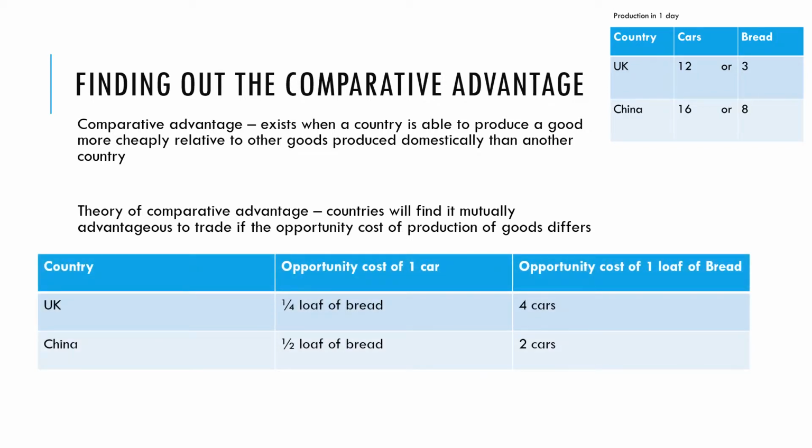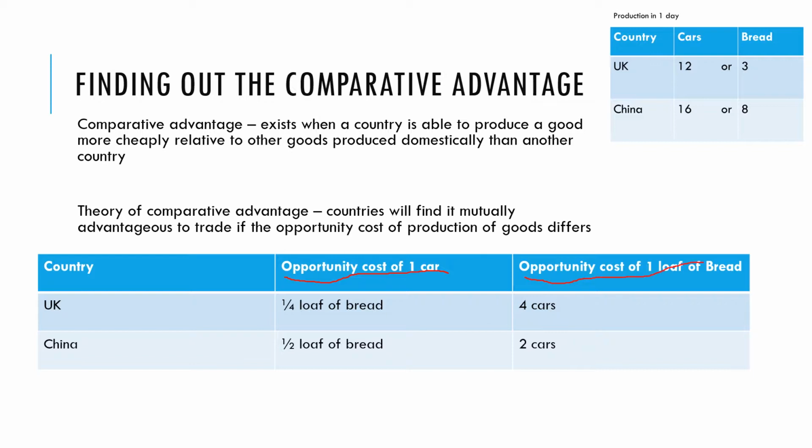So if we look at the opportunity cost of a car first of all, when the UK produces a car, it sacrifices a quarter of a loaf of bread, because it could have done that in that time. When China produces a car, it sacrifices half a loaf of bread.